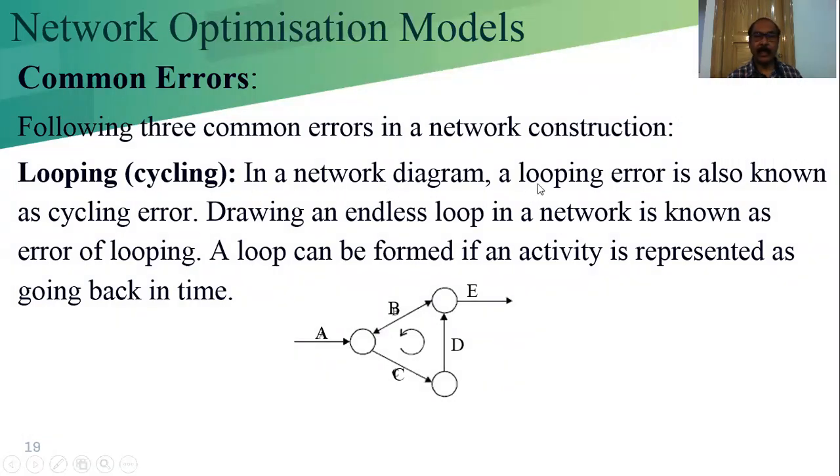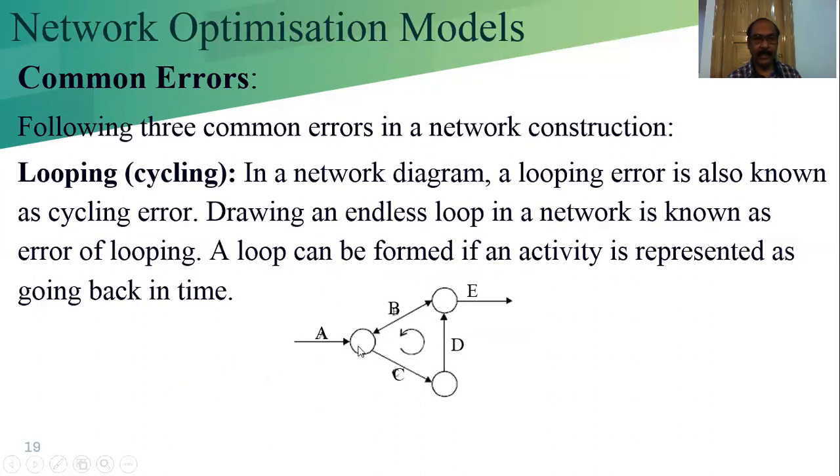In a network diagram, a looping error is also known as a cycling error. Drawing an endless loop in a network is known as the error of looping. A loop can be found if an activity is represented as going back in time. That means we are going back to the start or the predecessor node.